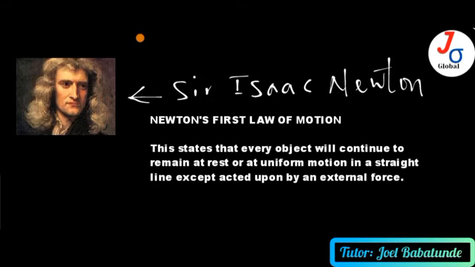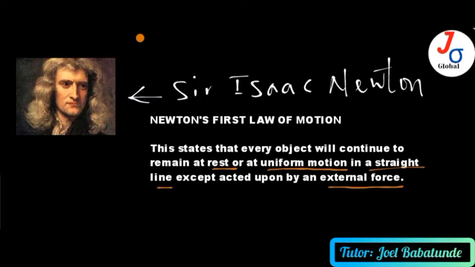But he did this when he was 23 years of age, as well as the discovery of calculus. All right, so what did he come up with? Isaac Newton came up with the first law of motion that states that every object will continue to remain at rest or uniform motion in a straight line except acted upon by an external force.